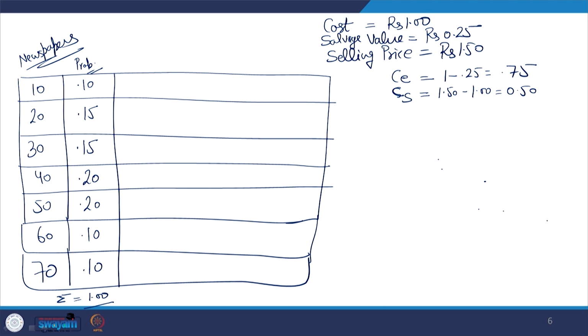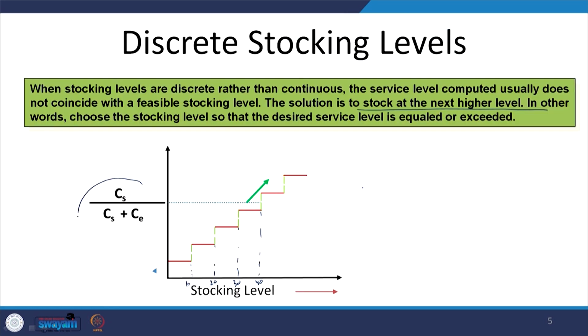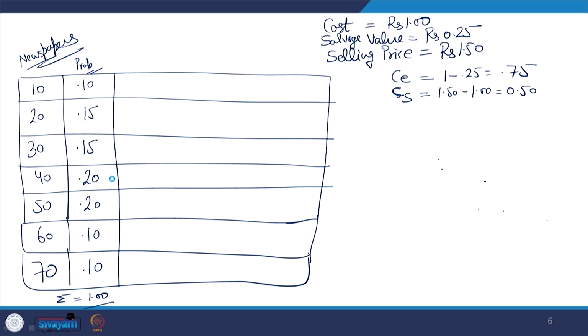Now, in this case we determine this value, CS upon CS plus CE. This is a very important calculation. We want to select the stocking label on the basis of this calculation. In our continuous demand case, this gave the optimal service label.